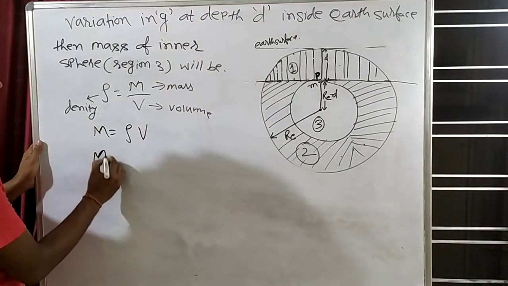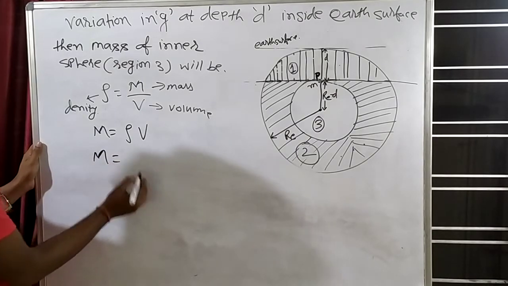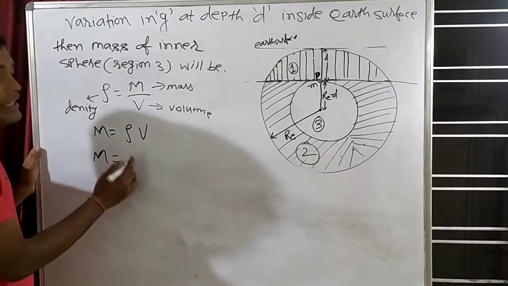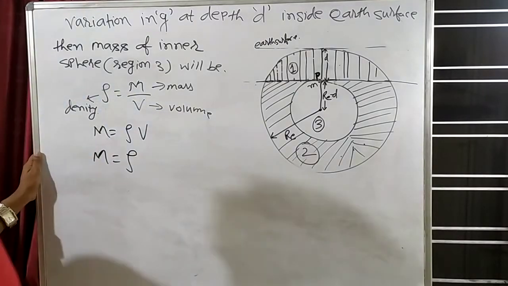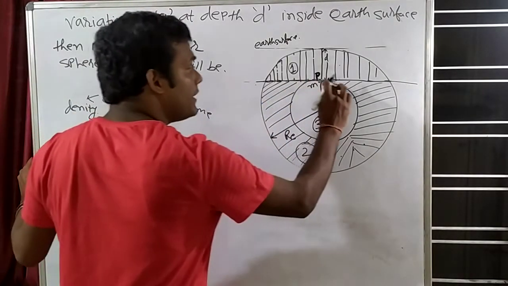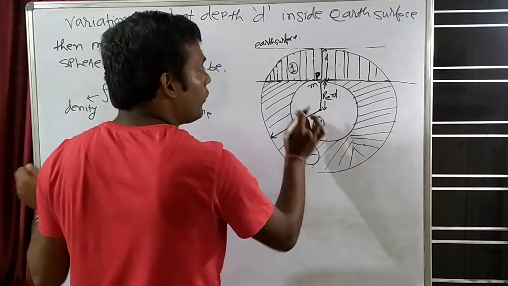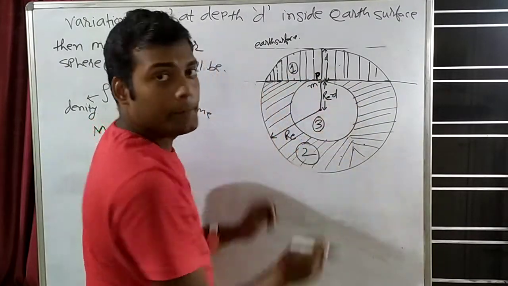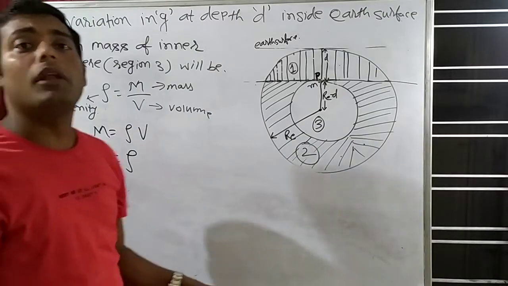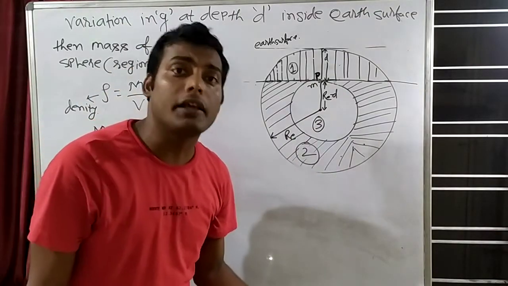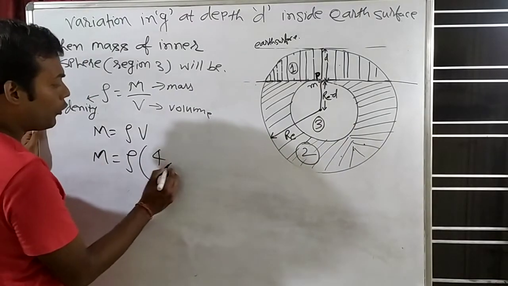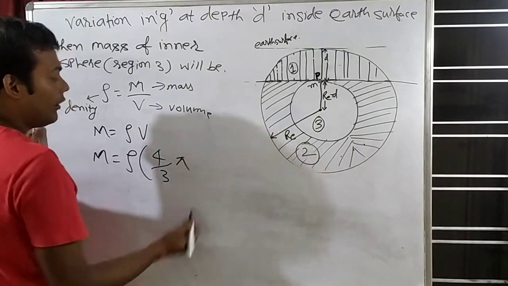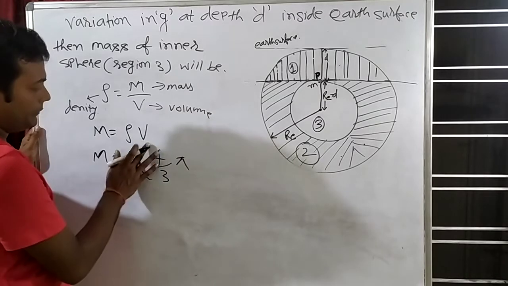We have to calculate mass. So mass will be what? What is the density? I have assumed that the mean density of earth is rho. What is the volume of this sphere? What will be the volume of the inner sphere? What is the volume formula of a sphere? 4 by 3 pi r cube. So volume will be 4 by 3 pi r cube.